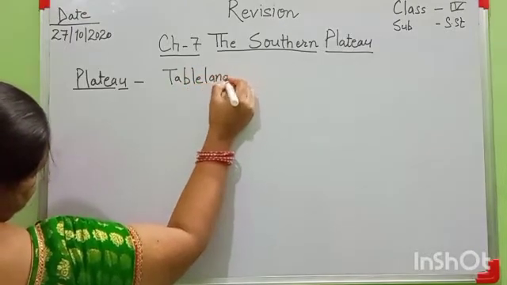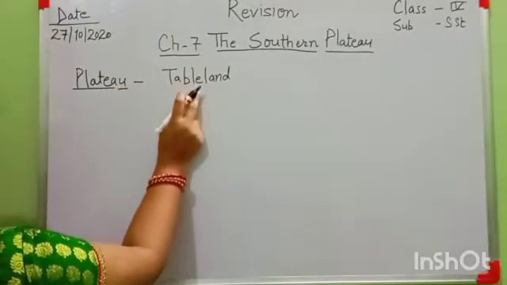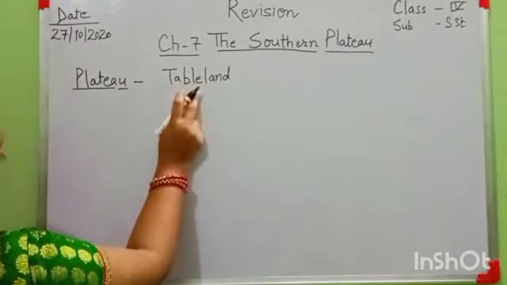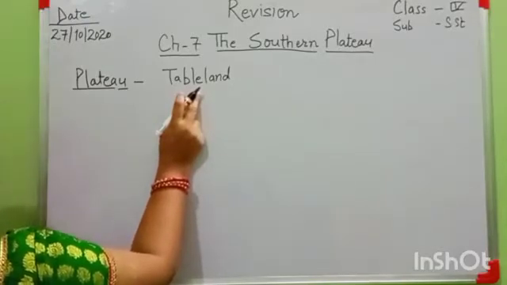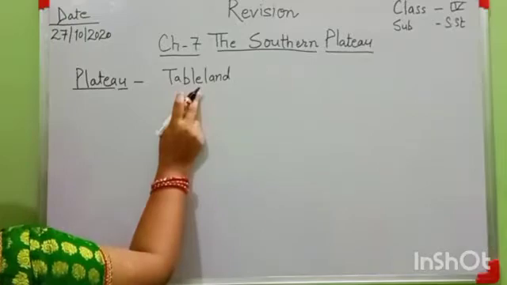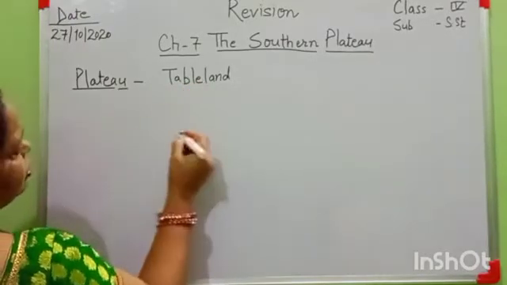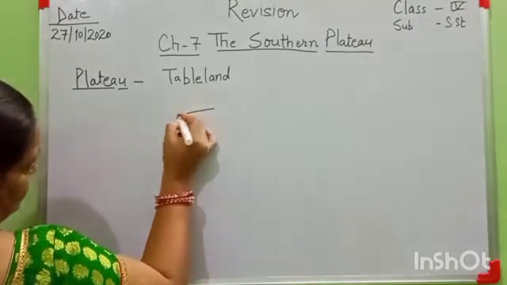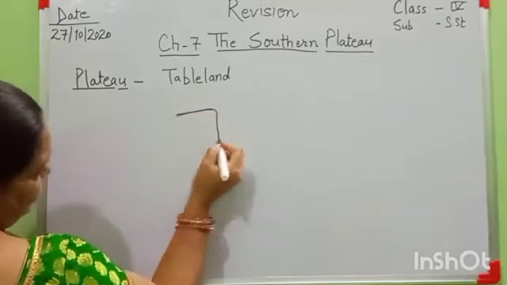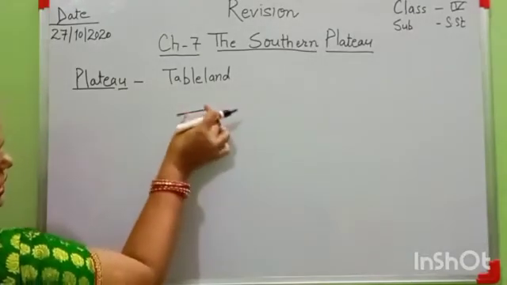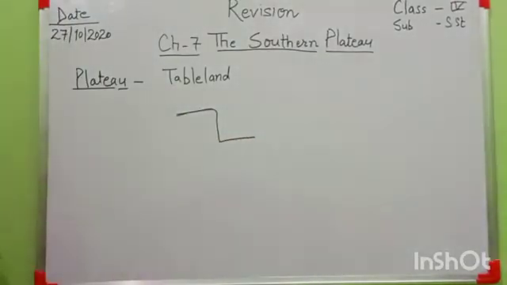A plateau is a high flatland with straight sides and rough, uneven surfaces, and it is a tableland. The plateau shape is like a table on land. Okay, this type of land.